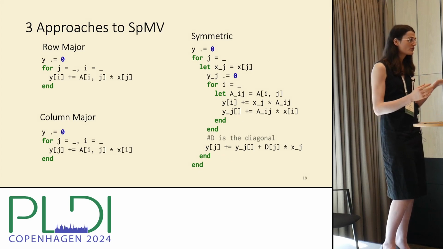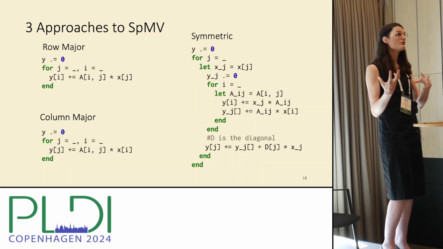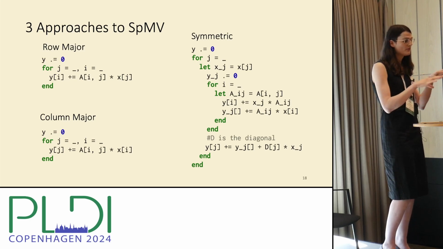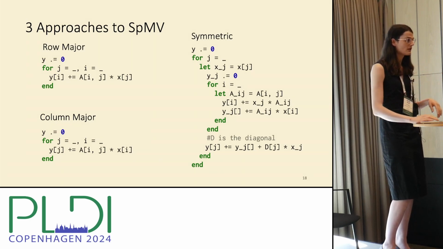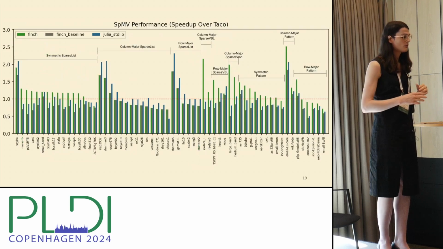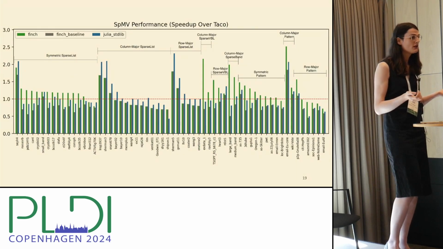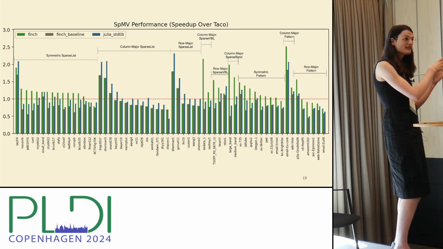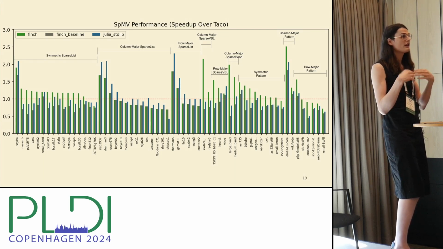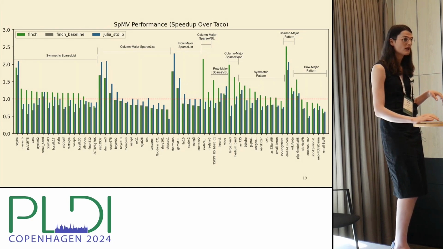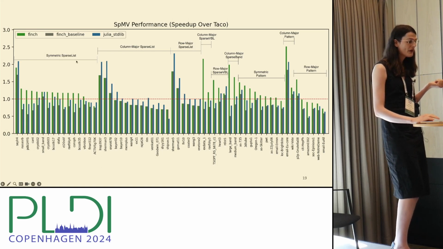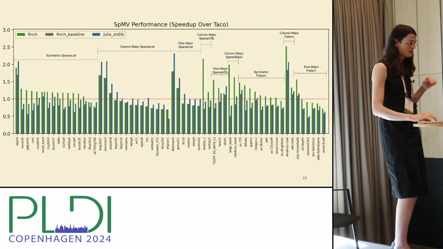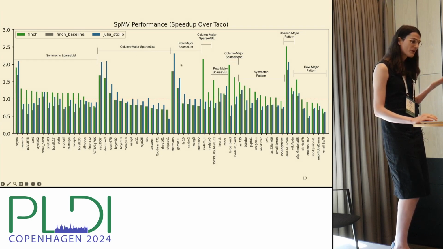But symmetry is a property that is often introduced by the way we use tensor algebra, and so we're going to solve it with a program-level solution to symmetry rather than in the tensor. And we can compare these different implementations of SpMV over many different formats. This plot is describing which SpMV definition and which structure gave the best performance for these SuiteSparse matrices. And we see that different formats perform better on different kinds of matrices, different column major or row major might perform better.